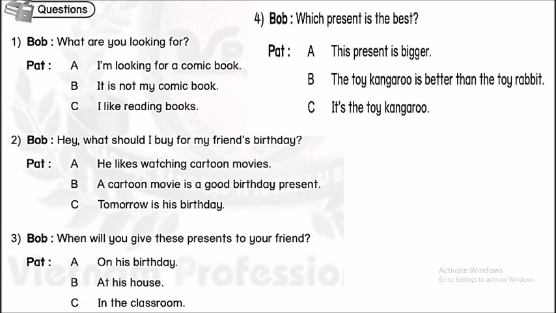Okay, we move to 4 questions today. Now let's pause the video until you complete. Okay, we go back to check the correct answer. Number 1. What are you looking for? Bạn đang tìm thứ gì vậy? So the correct answer is, yes, I'm looking for a comic book.